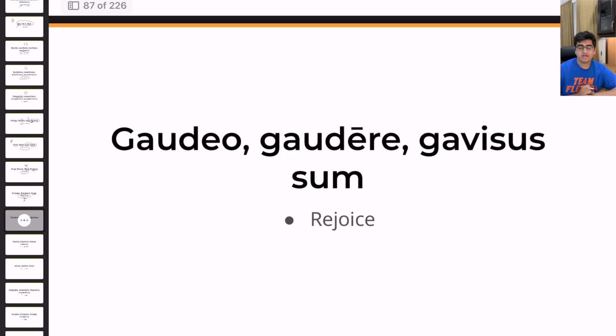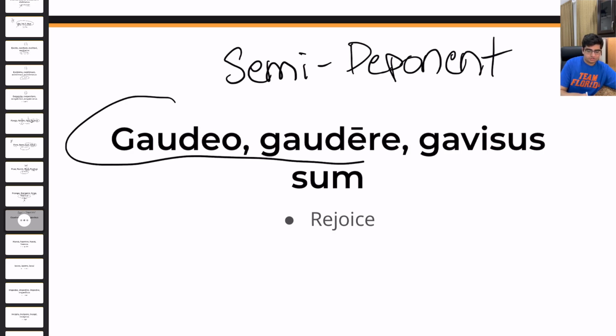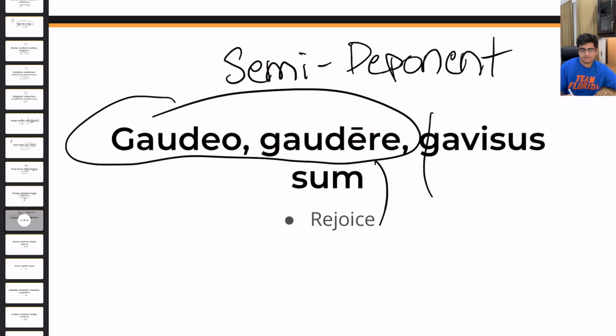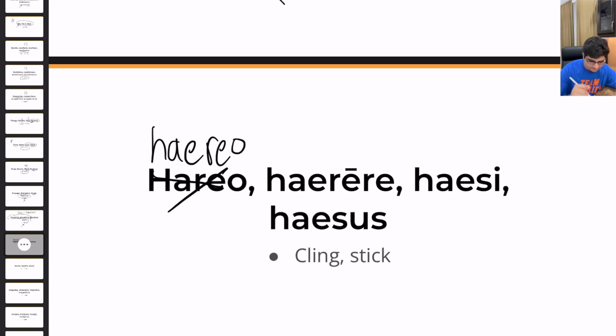Then we have gaudeo, gaudere, gavisus sum. Again, similar to audeo, this is a semi-deponent verb. Why? Because we have two parts which are active and the last part is passive, and this basically means to rejoice. Then we have haereo, haerere, haesi, haesus, meaning to cling or stick.